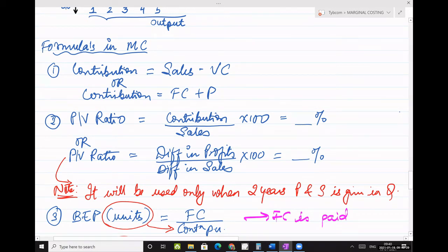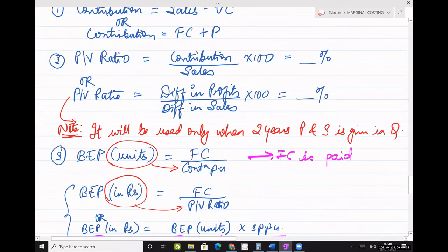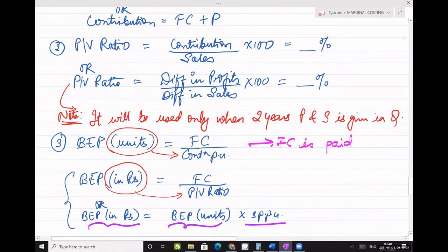Right. Next, BEP in units. So what is break-even point? It is a point where the businessman makes no profit. So when I say my decision is on the basis of variable cost in marginal costing, when I say my decision is on the basis of contribution, it means what? I am able to recover my variable cost. But after contribution, I write fixed cost is equal to profit.